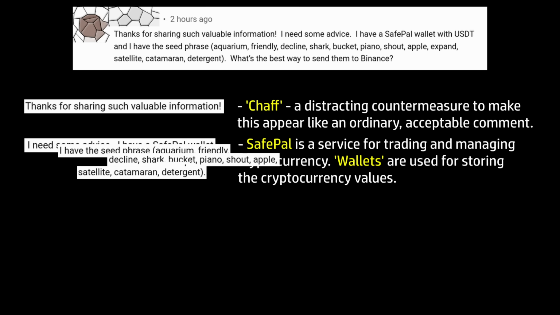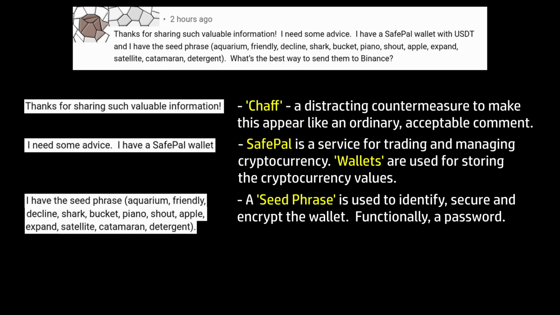These wallets are secured by a seed phrase, which is a bit like a password, but it's composed of a string of 12, 15, 18 or 24 words, and it's used to identify, secure and encrypt the wallet. So if you have an account with SafePal or something compatible with it, and you know the seed phrase for a wallet, you can open the wallet and see and access the cryptocurrency values inside it.